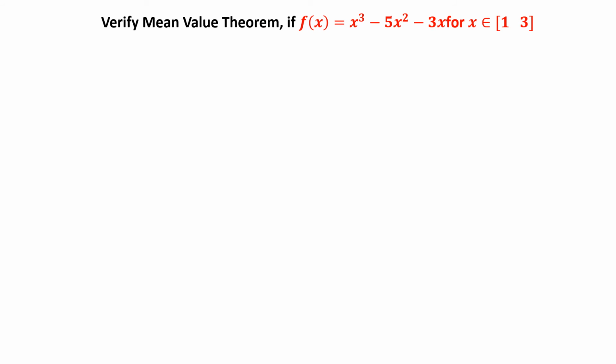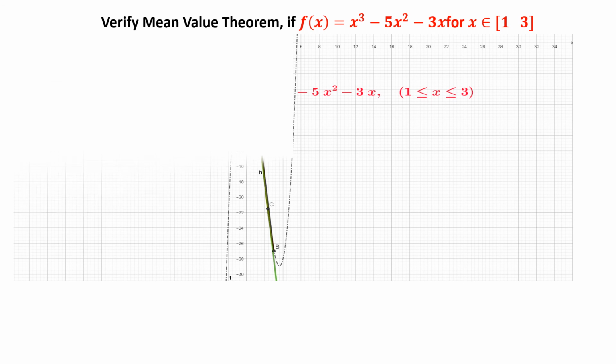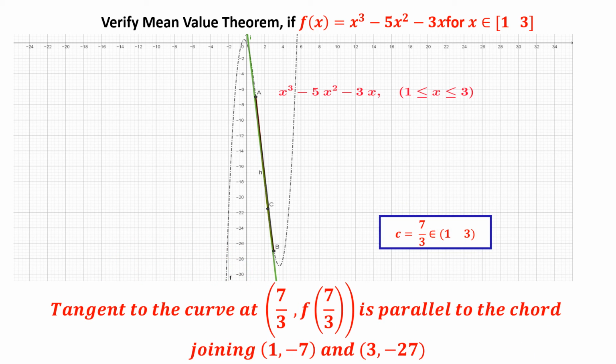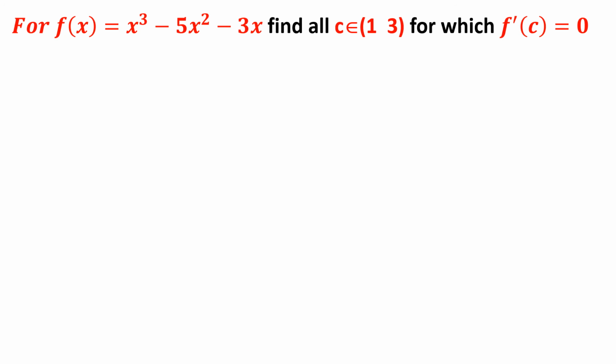Let us try to have a close look at the graph of it. This is the graph, the total graph I have shown you, and from 1 to 3 the graph is there. There the value of c is 7 by 3. The tangent to the curve at 7 by 3 comma f of 7 by 3 is parallel to the chord joining 1 comma minus 7 and 3 comma minus 27. Okay.